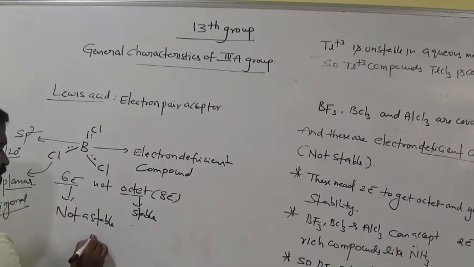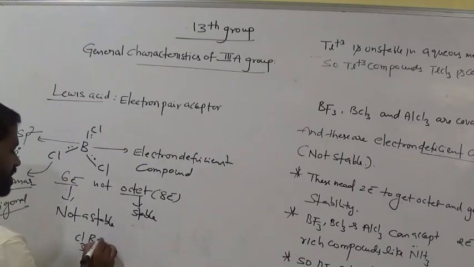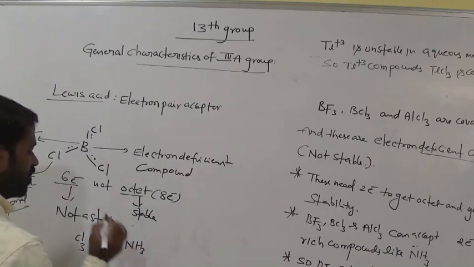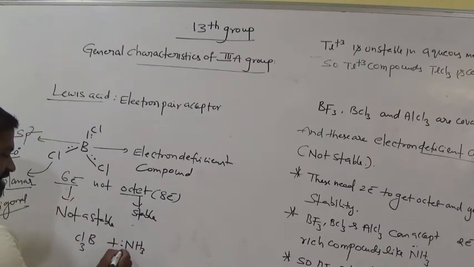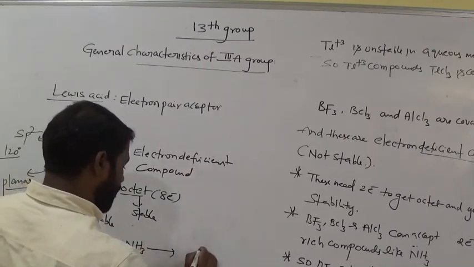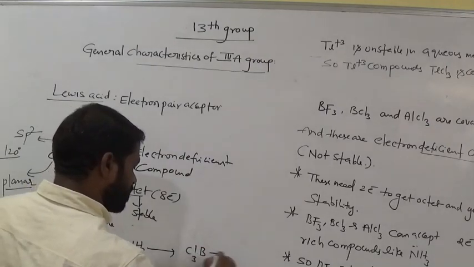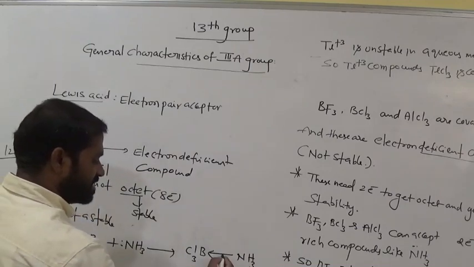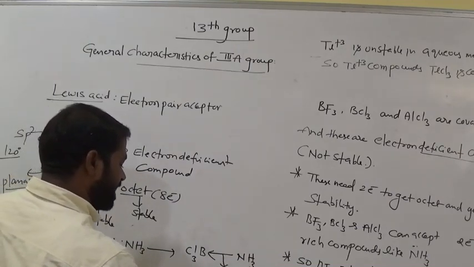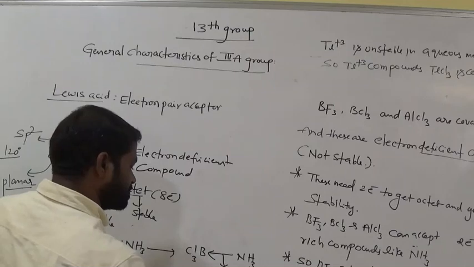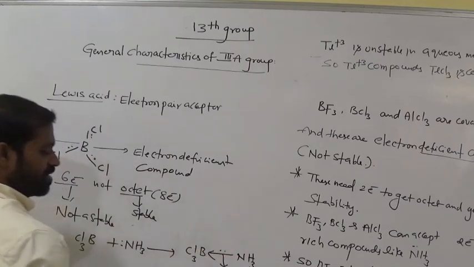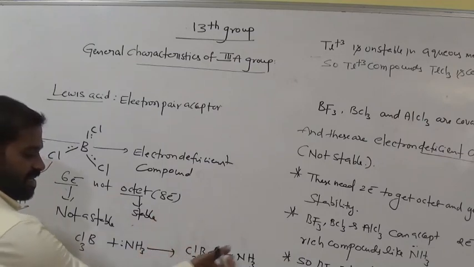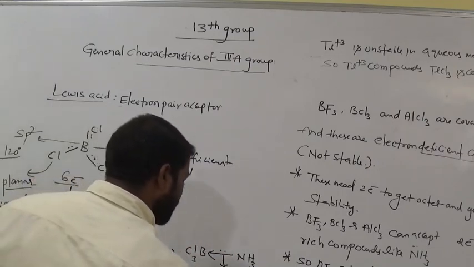Now this boron trichloride interacts with ammonia. In ammonia we have 2 electrons in excess. These electrons are donated to boron. Boron trichloride gains 2 electrons from ammonia. This bond is called a dative bond. How many electrons are supplied to boron? 2 electrons. Now total how many electrons? 8 electrons. Now it is stable in this form. Dative bond.